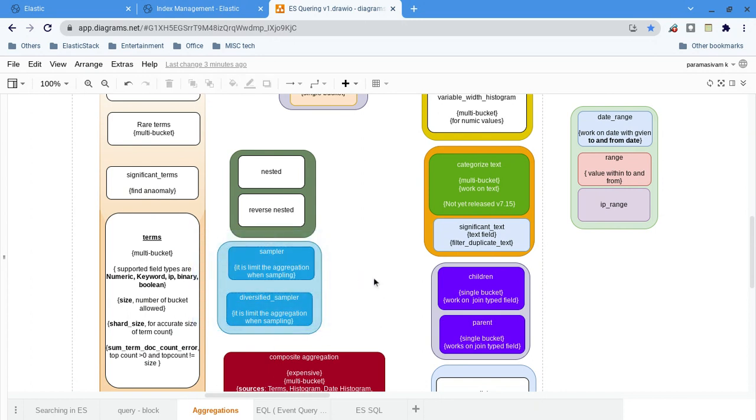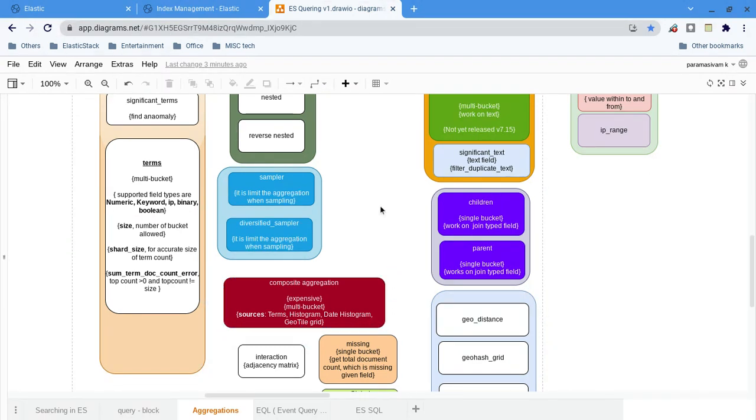Now the composite aggregation. It seems it's a recent addition in Elasticsearch, maybe after 7. The good thing is that now we can have more than one aggregation within the group. If I want to aggregate documents with different fields, terms by different fields, I can use composite aggregation. But one thing is, composite aggregation is very costly. That is what we have to think about.